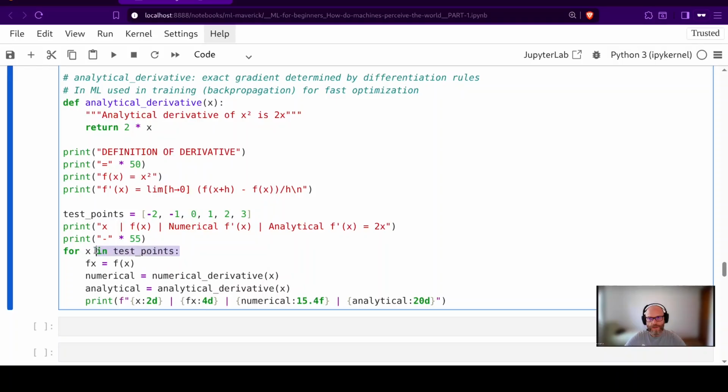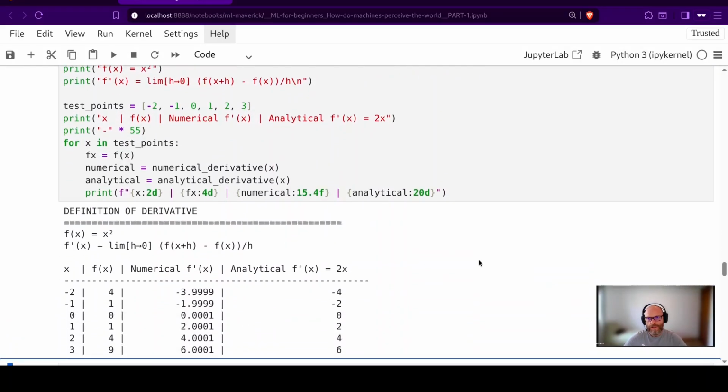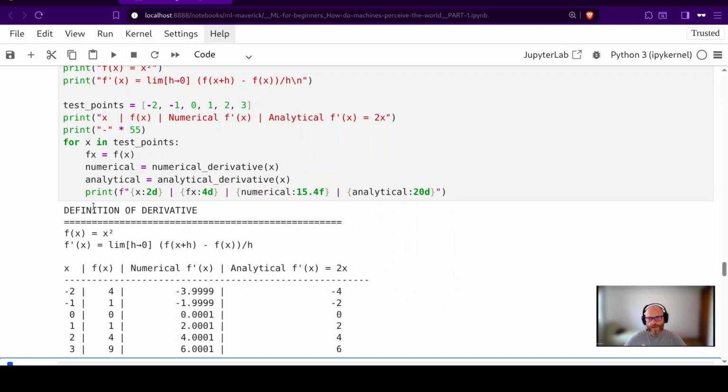I will go in a for loop over these points, and for each x value, I will use our example function, numerical derivative, and analytical derivative, and I will print out the values. To run the code, I will just click Shift Enter, and there it is.